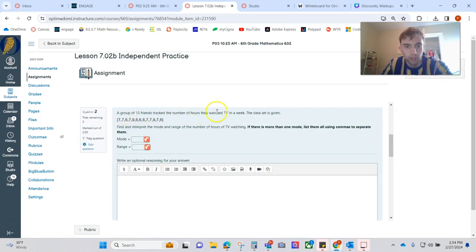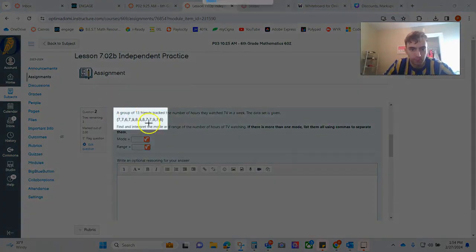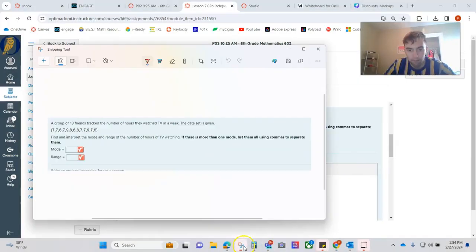So I got 13 friends watching TV. Here are my numbers. Find and interpret the mode and range. If there's more than one mode, list them all using commas to separate them. All right, let's see. Okay, I think 7 is going to be the mode, but let's count just to be sure.